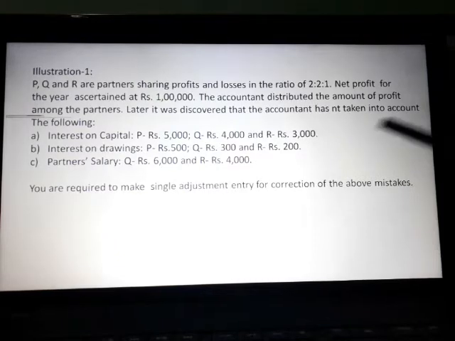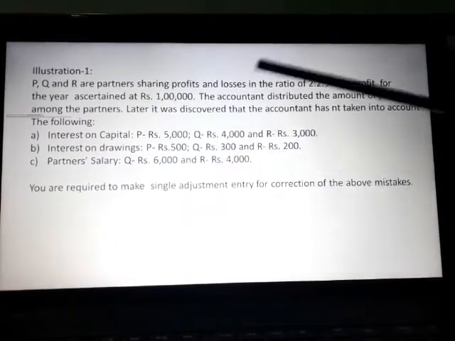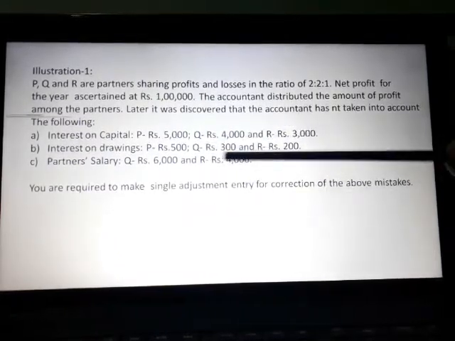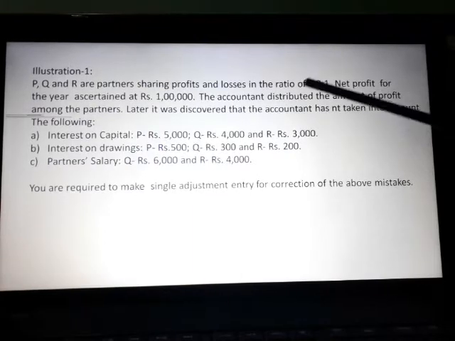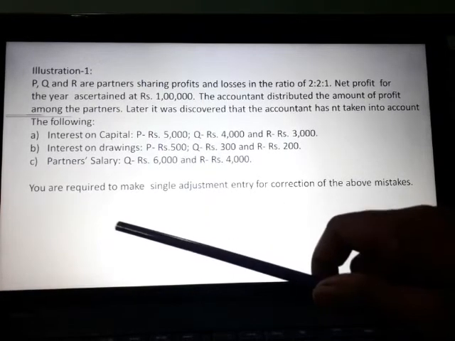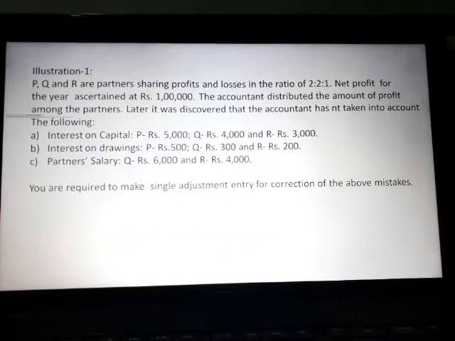So without giving due consideration to these, the accountant distributed 1 lakh rupees of profit in this profit sharing ratio among P, Q and R. You are required to make a single adjustment entry for correction of the above mistakes.